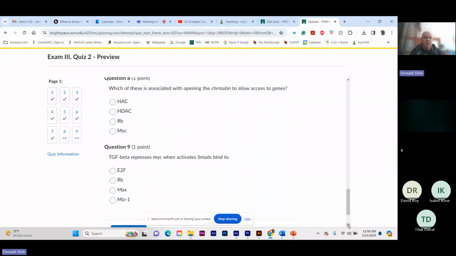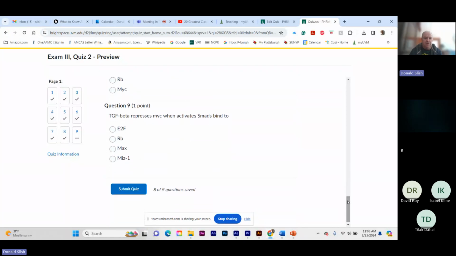That should do her. Which of these is associated with opening the chromatin to allow access to genes? This is histone acetylase and histone deacetylase. So they're going to open up when they're acetylated. So we're going to have this one opening the chromatin.